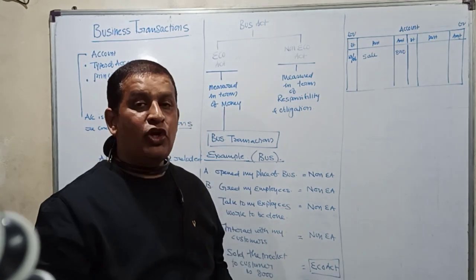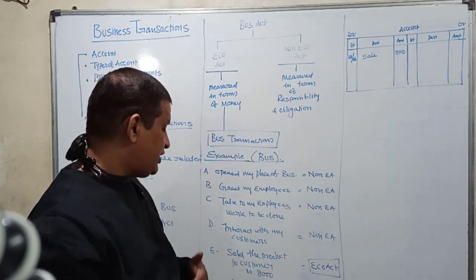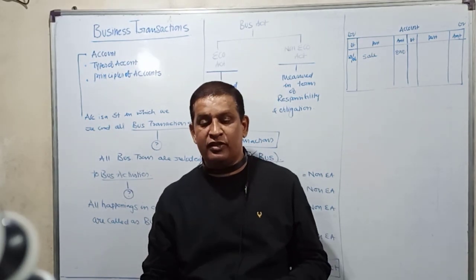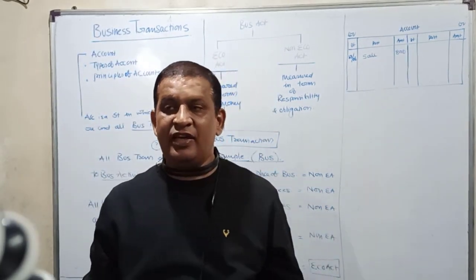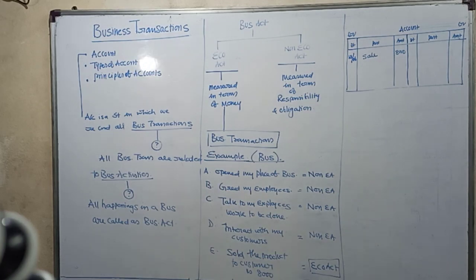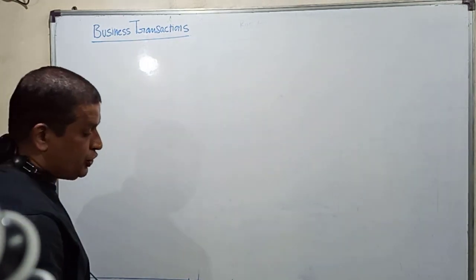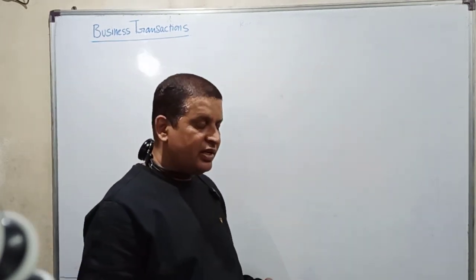And those transactions which are not measured in terms of money, like greeting my employees, talking to my employees, interacting with my customers, all such transactions are not recorded in the books of accounts. So with this, now we have to see exactly what are the actual business transactions that we come across in a subject called accountancy. Now let us understand what are the actual business transactions that we come across while solving problems in accounts.